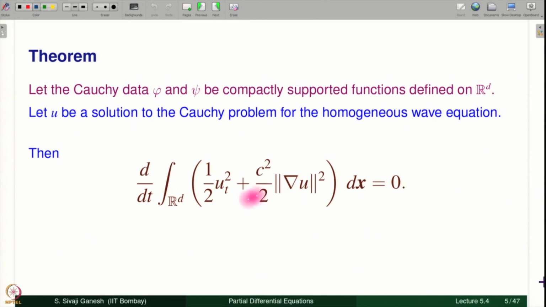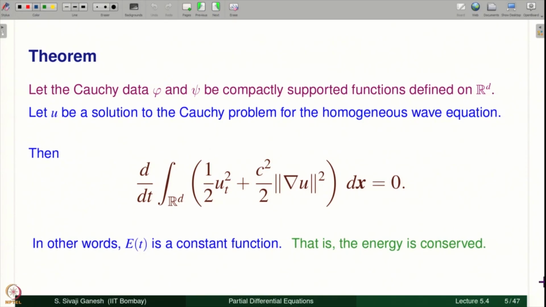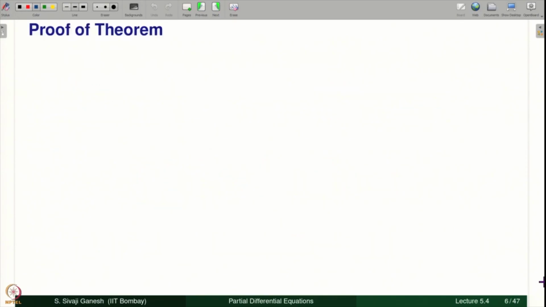What is the energy at time 0? What is u_t at x comma 0? It is psi. And what is grad u? That is simply grad phi, since when time is 0, u is equal to phi. In other words, E of t is a constant function, that is, the energy is conserved. Let us prove this theorem.